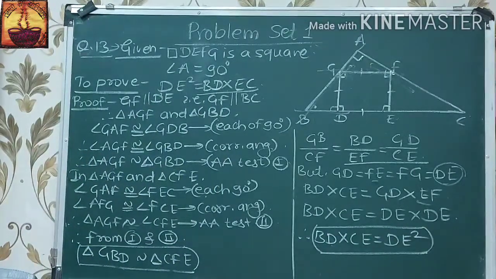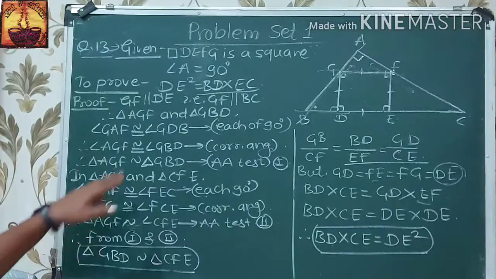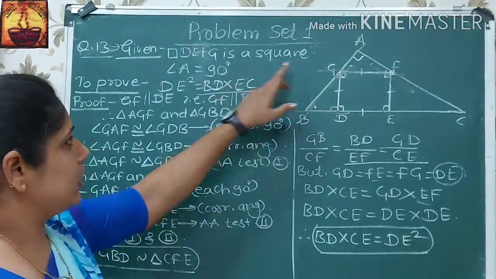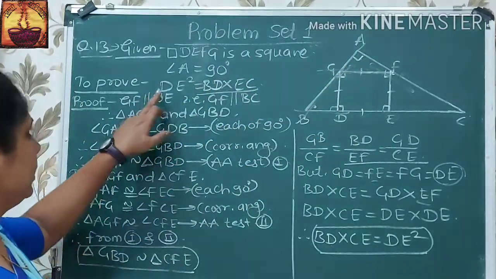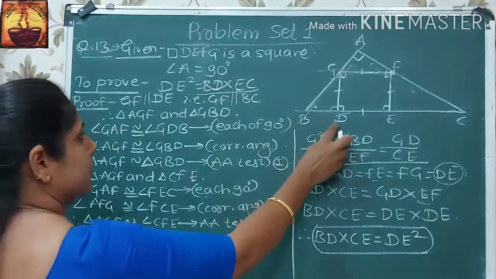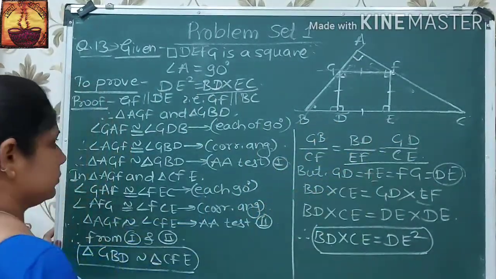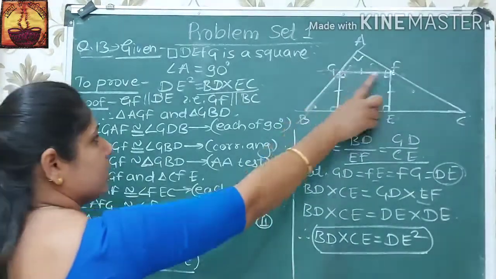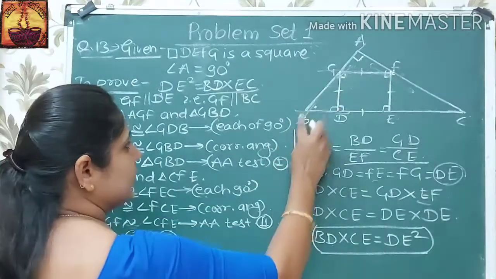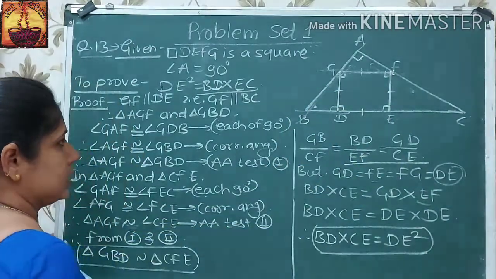Let us see again this question. Given quadrilateral DEFG is a square, angle A is 90 degrees, and we have to prove DE square is equal to BD into EC. Here GF is parallel to DE. It means GF is parallel to side BC.